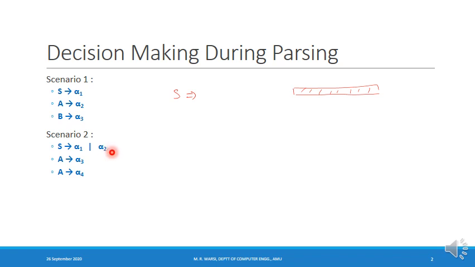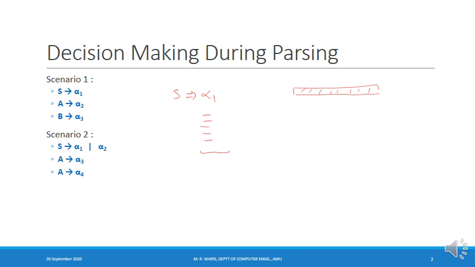If the parser doesn't know whether the given string is derivable from alpha 1 or from alpha 2, it can try each option one by one. Let's say it first tries the first option and expands capital S to alpha 1, assuming the given string is derivable from alpha 1. If it is derivable from alpha 1, then after some time the given string will be obtained.